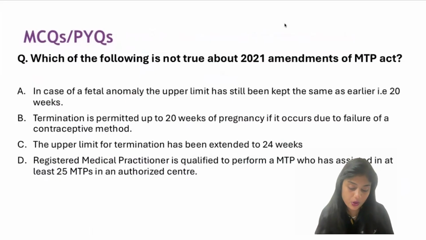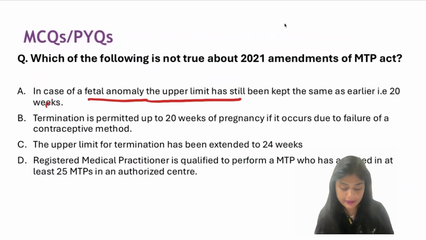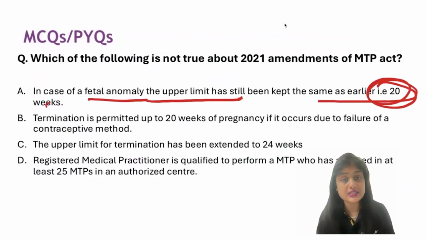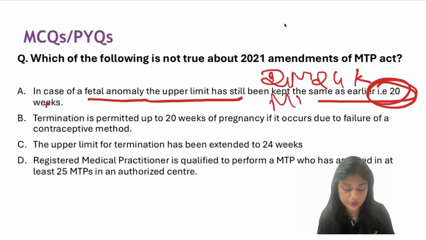Then, which of the following is not true about the 2021 amendment of the MTP Act? In case of fetal anomaly, the upper limit has still been kept the same as earlier, 20 weeks, is it? No, it is up to 24 weeks for 2 medical practitioners, and more than 24 weeks with a medical board, you can still terminate for an anomalous fetus.